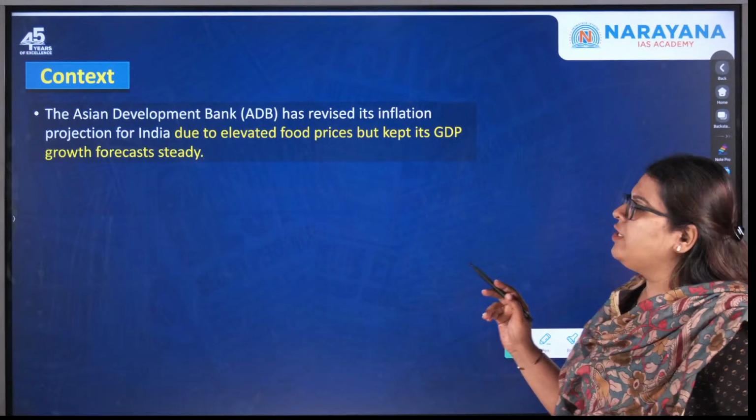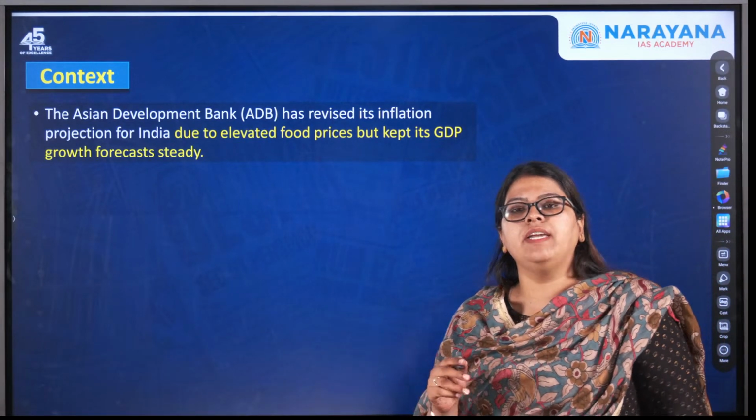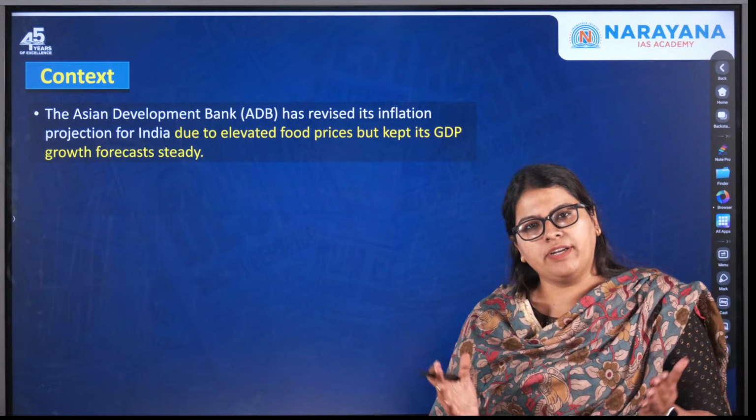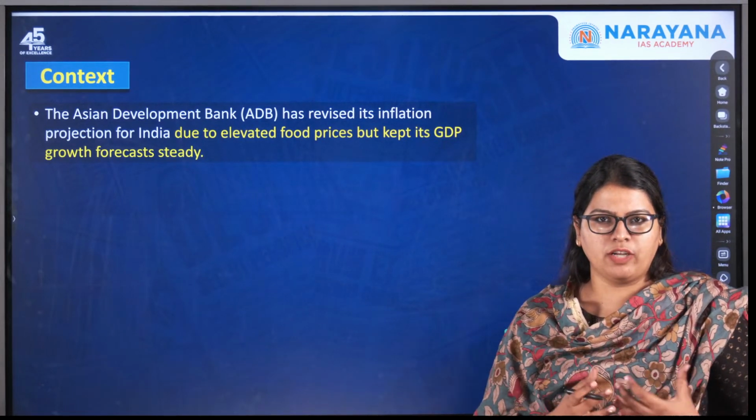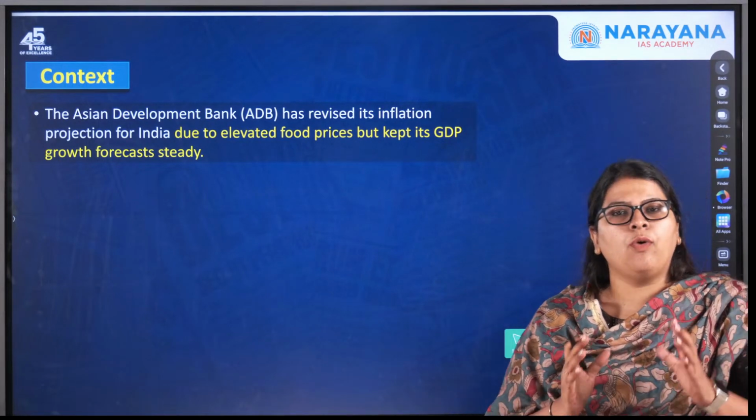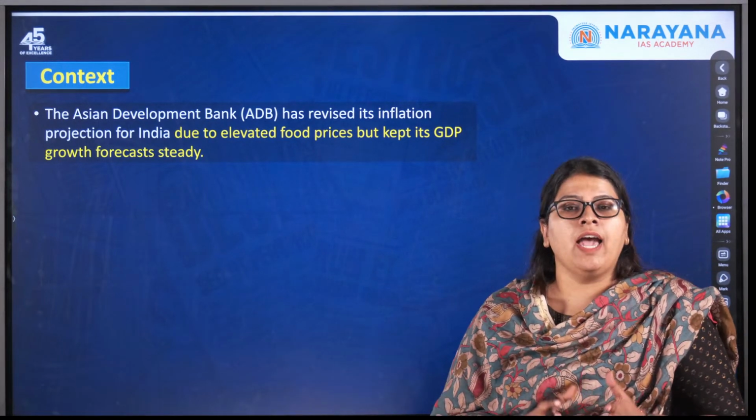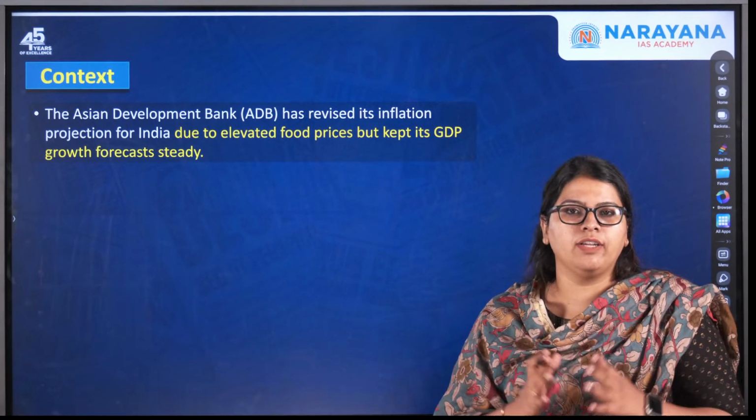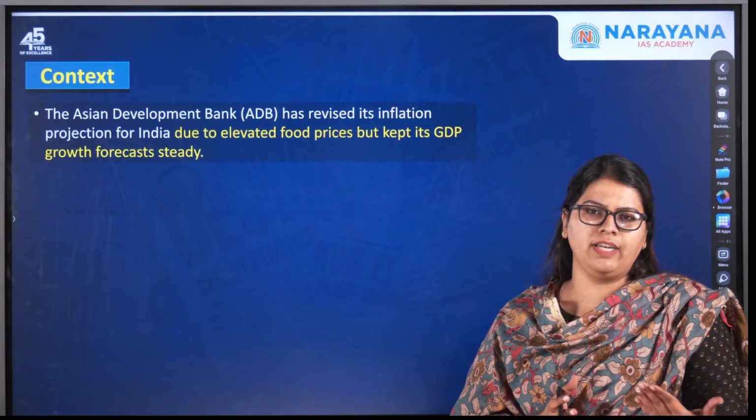So here the Asian Development Bank has actually revised its inflation projection for India. See, there are a lot of organizations which give their projection on what will be the GDP growth of India, what will be the inflation of India, what has India done in order to control it, and what the global efforts are. All that generally comes up.